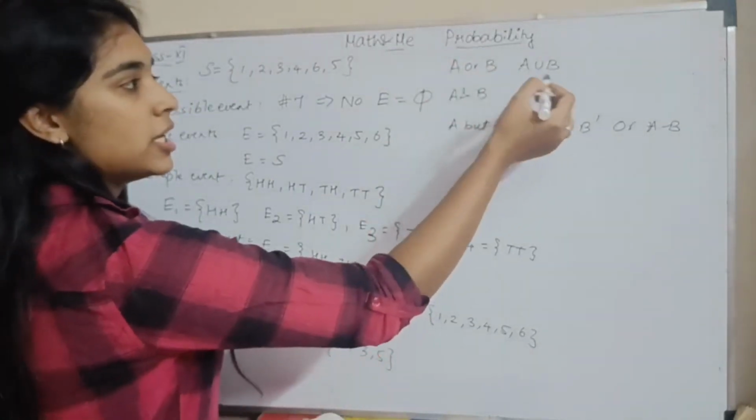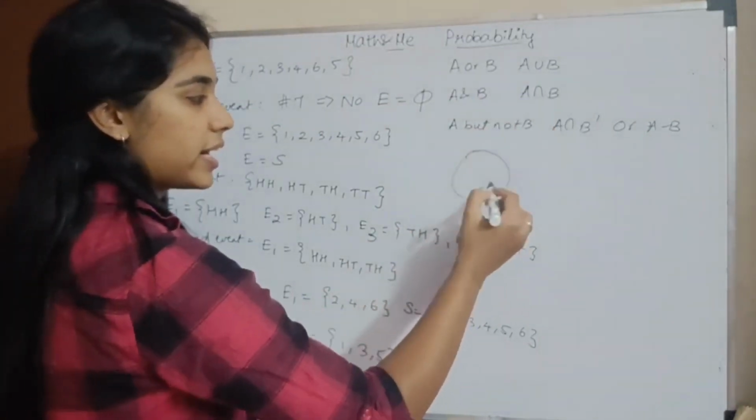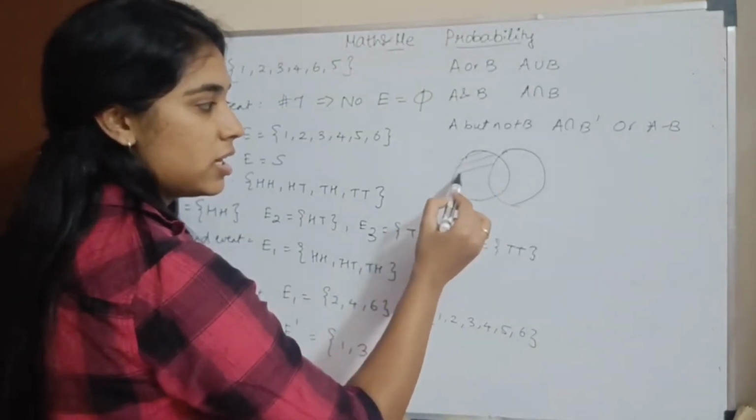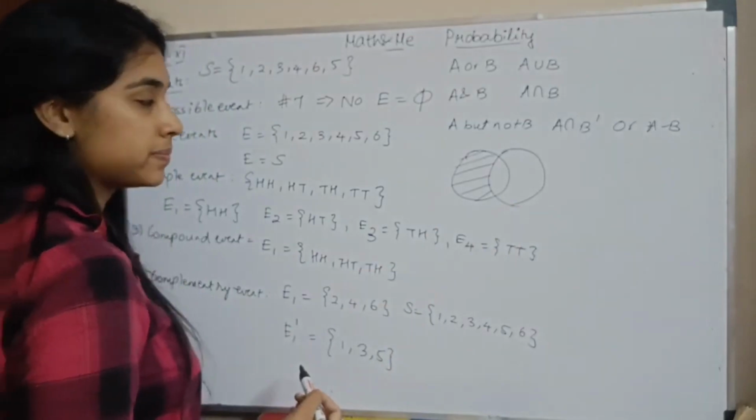A or B is union. A and B is intersection. A but not B. You have a Venn diagram also. A but not B, what does that mean? It is in A but it's not in B. So you do not shade this area. Okay?